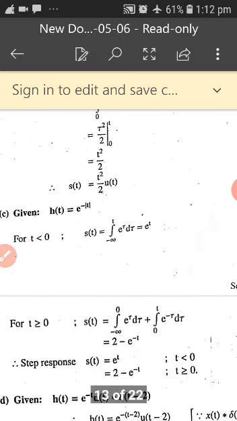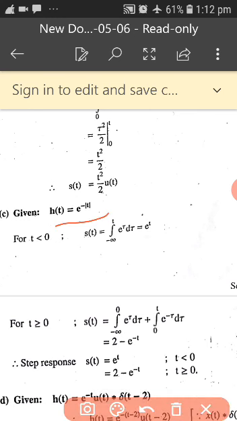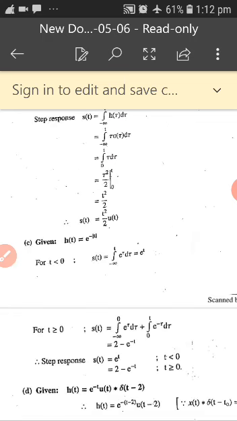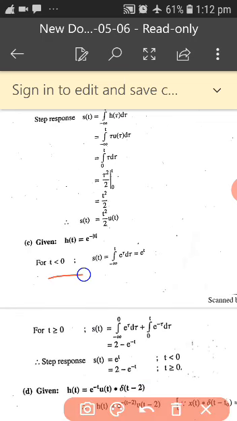But here in this problem, you can see that h of t is equal to e to the power of modulo of t. Modulo means you have to take it for plus and minus sign. Once he has taken t less than 0, he has integrated and got e to the power of t. If you go for t greater than or equal to 0, you have from minus infinity to 0 and from 0 to t.